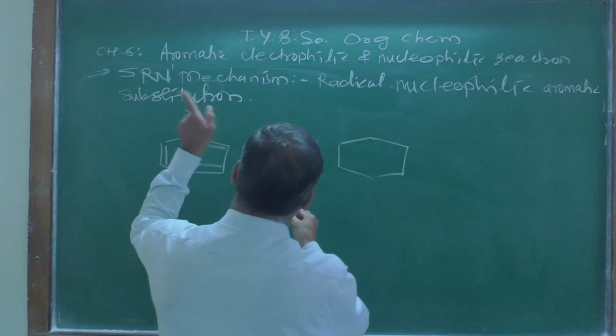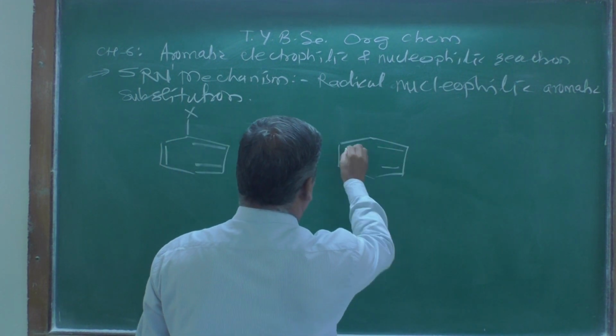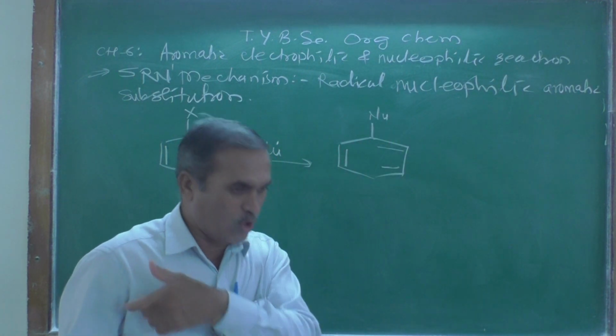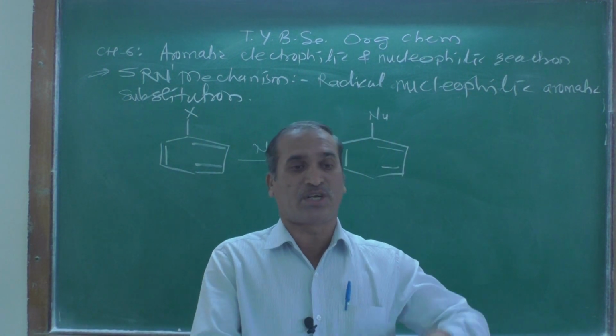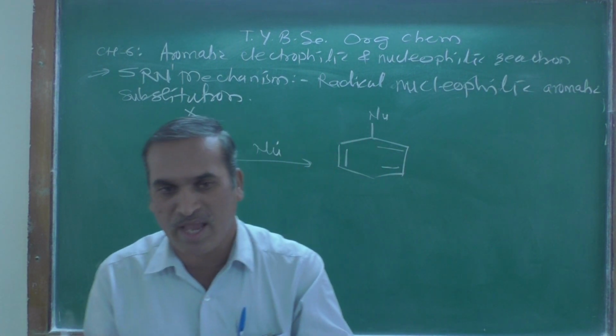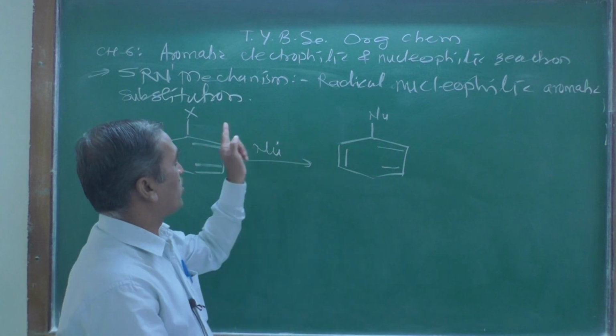Here the halide group gets replaced by the nucleophile, and that is why it is called a nucleophilic substitution reaction. And radical means what? Free radical.